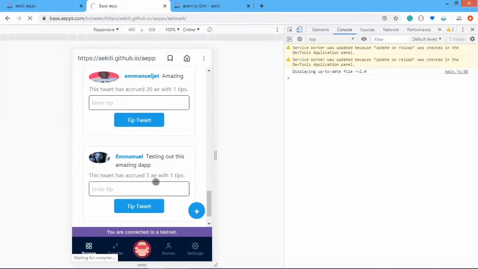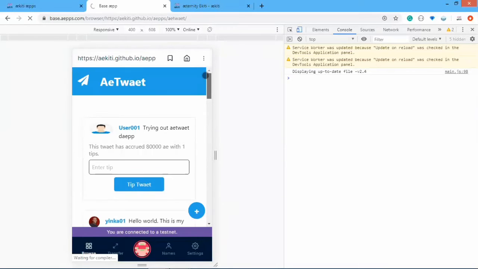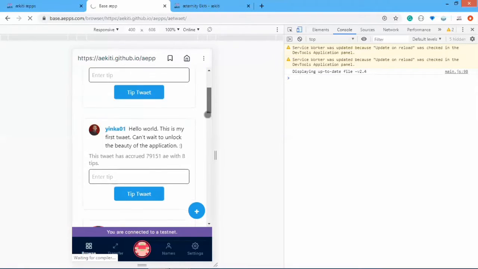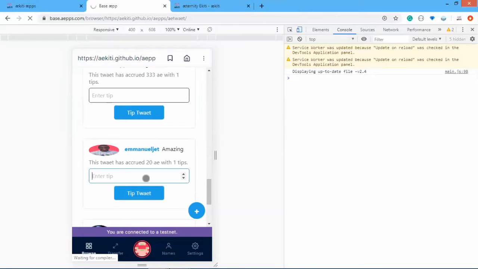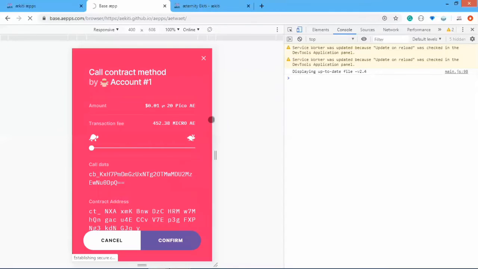Okay, now I have 20, and now I'm above this tweet. So if I actually have a tweet above this, I'll actually come first and become the highly rated and most popular tweet, depending on how much tips you get on your tweet. So if I say, let me give this guy, let's just say 20. Is this 20? Let's just say that. So just let it equal that.